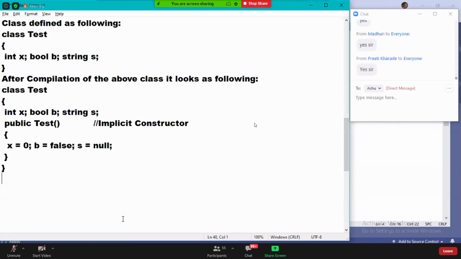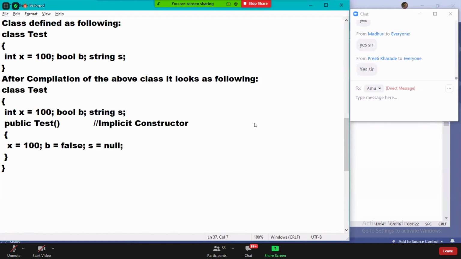Okay. And one more important thing, all of you remember: at the time of declaration, if you give some default value like this, then constructor also will initialize the field with the same value.